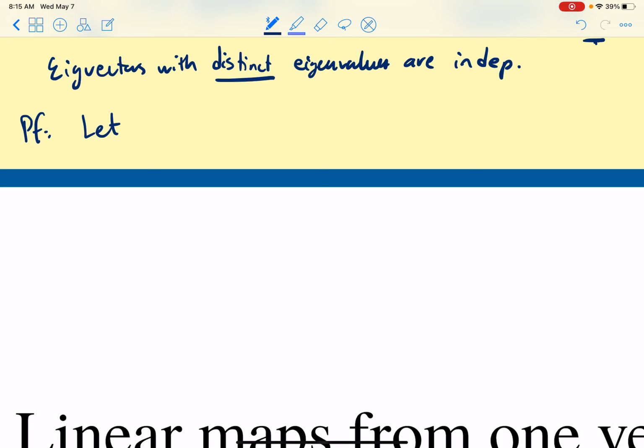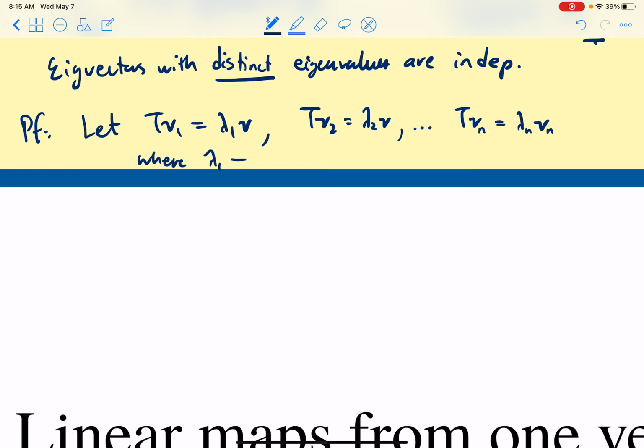Let Tv1 equal lambda 1 v1, Tv2 equals lambda 2 v2, etc., all the way up to Tvn equals lambda n vn, where lambda 1 is not equal to lambda 2, and lambda 1 is not equal to lambda 3. I'm saying that they're distinct, and in general, lambda i is not equal to lambda j unless i is equal to j. So they're all distinct. Now we have to prove they're independent. So how does a proof of independence work?